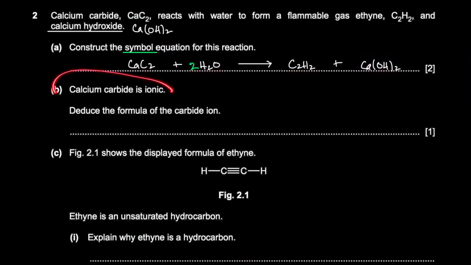Calcium carbide is ionic. Deduce the formula of the carbide ion. So they've given us the formula, which is CaC2, right? Now we know that calcium is 2 plus, which means that the entire C2 thing is 2 minus. So C2, 2 minus, right? So that's the formula of the carbide ion. Okay, C2, 2 minus.